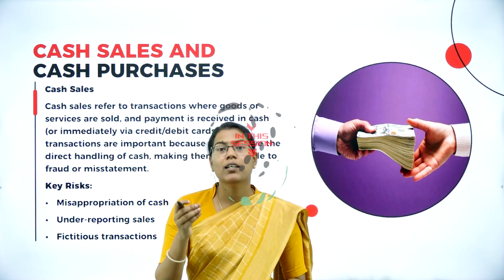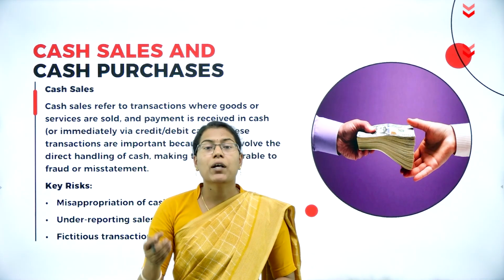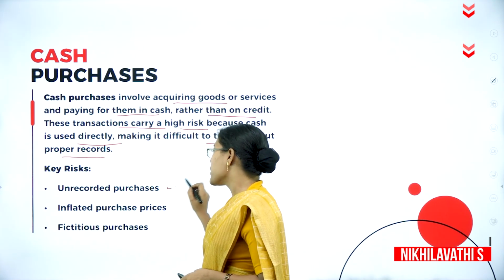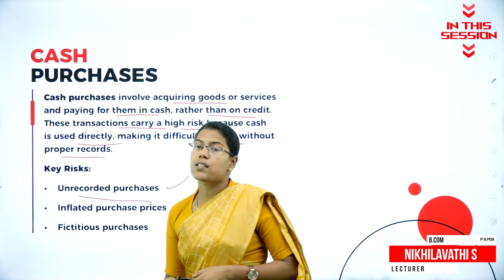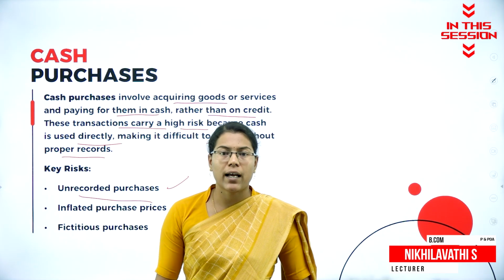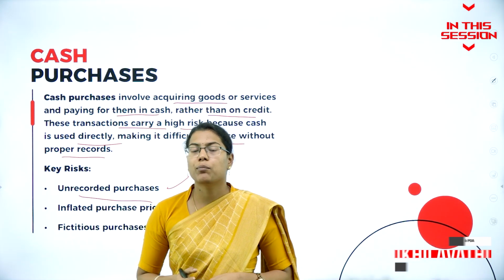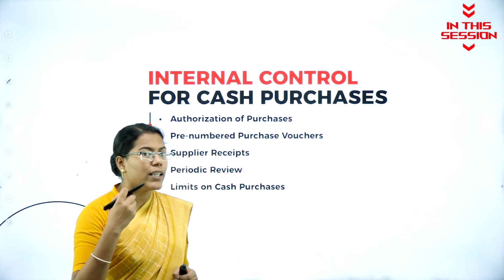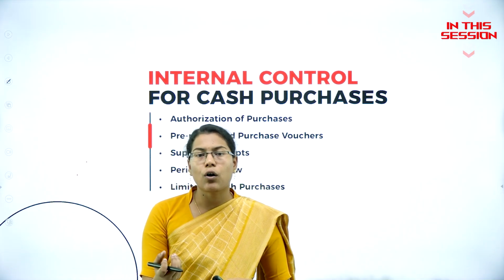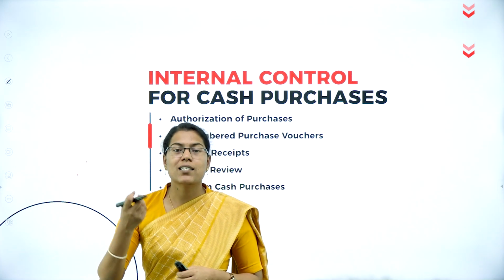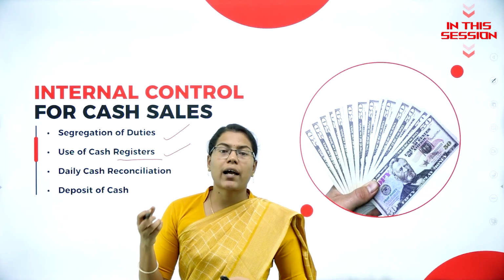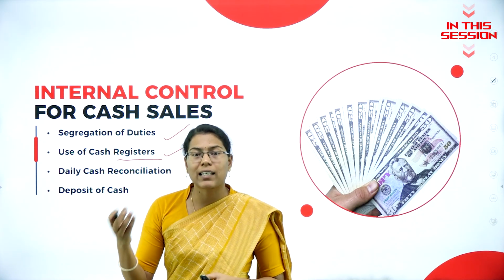Transactions that happen through cash can be called cash sales or cash purchases. Unrecorded purchases means some of the purchases made paying in cash may not be recorded in the books of accounts. Every voucher will have a number, so if any voucher or document is missing, it is easy to detect the risk. It automatically records every cash sale that has happened and prints receipts.